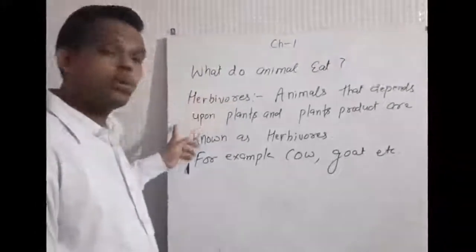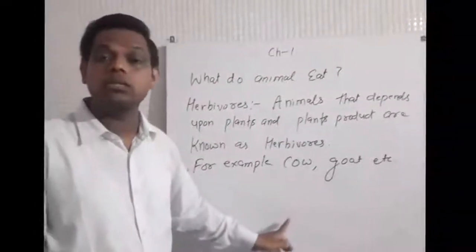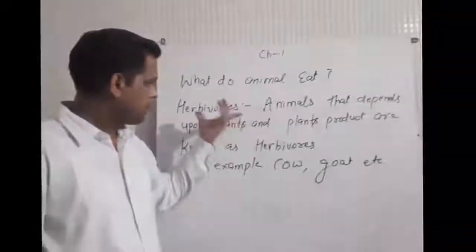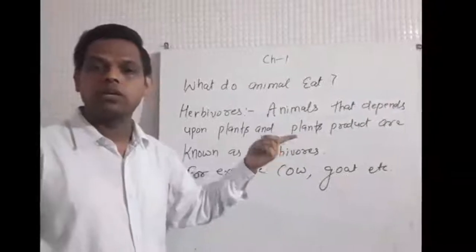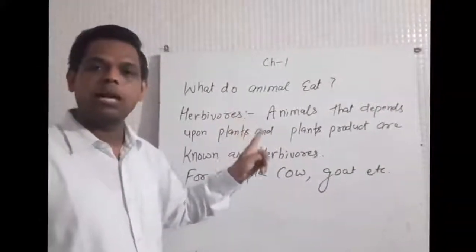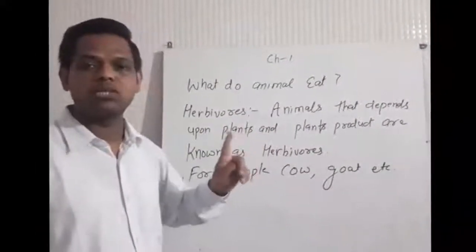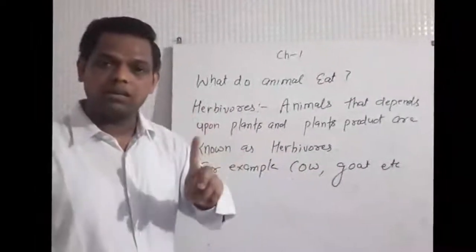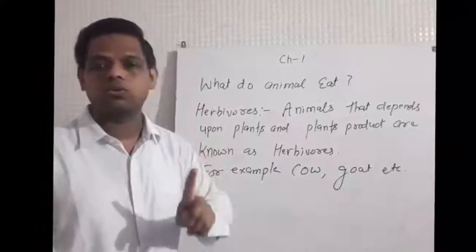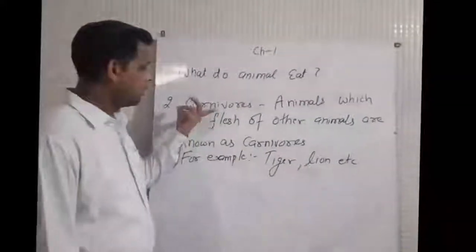And the sun is known as the ultimate source of energy on this earth. Why? Because plants depend upon the sun for the formation of their food. If sunlight is there, only then can plants make their own food. In the absence of sunlight, plants cannot make their own food. That is why the sun is known as the ultimate source of energy on this earth.